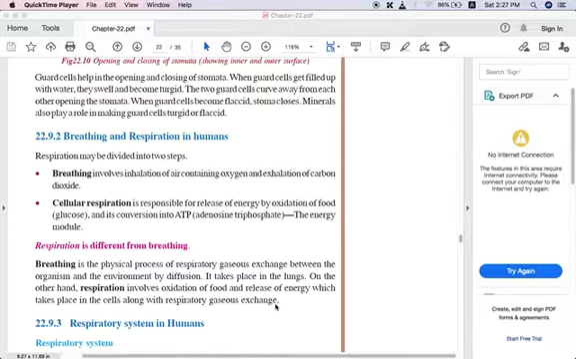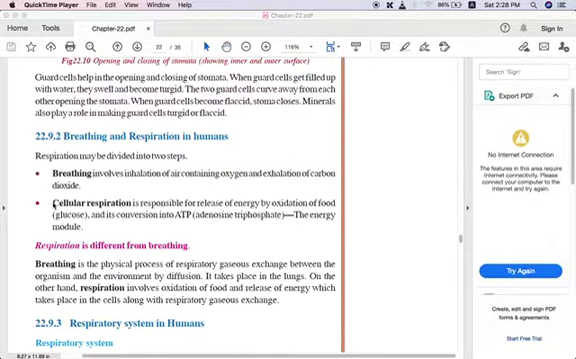Respiration can be divided into two steps. The first one is breathing. It involves inhalation of air containing oxygen. That is, we inhale the air which contains oxygen and we exhale out the carbon dioxide. That process is called breathing.